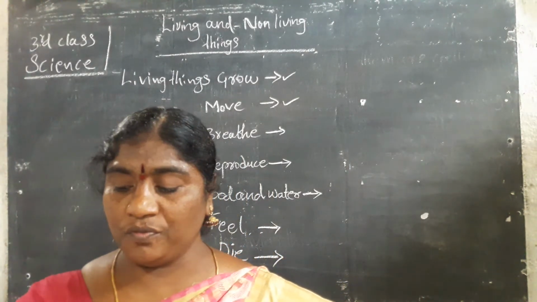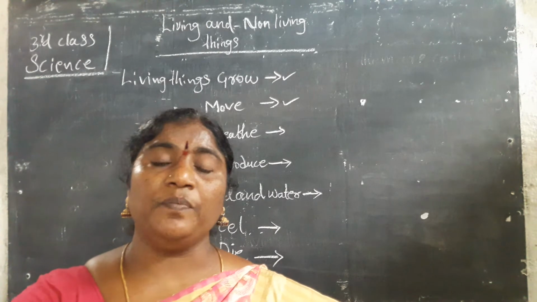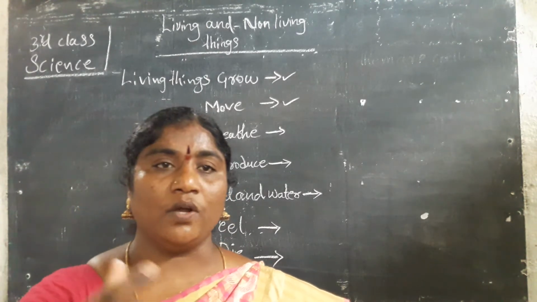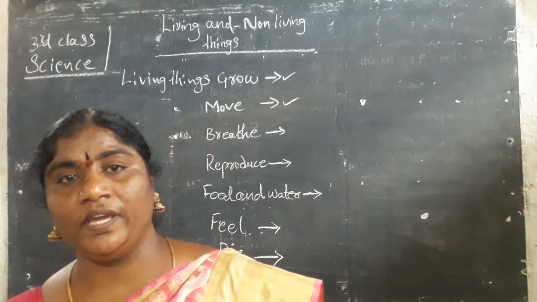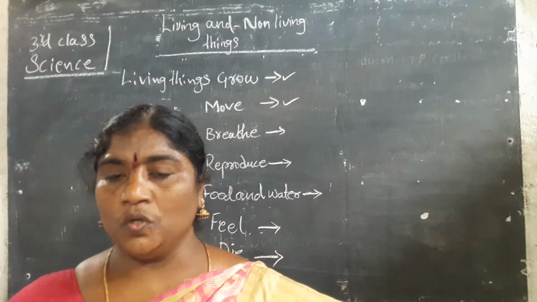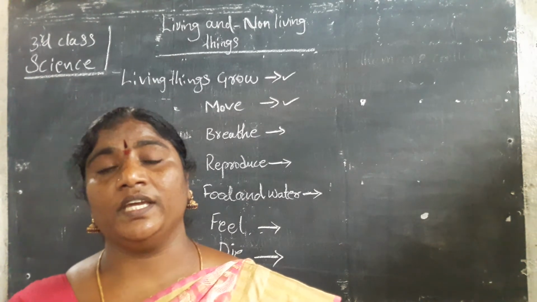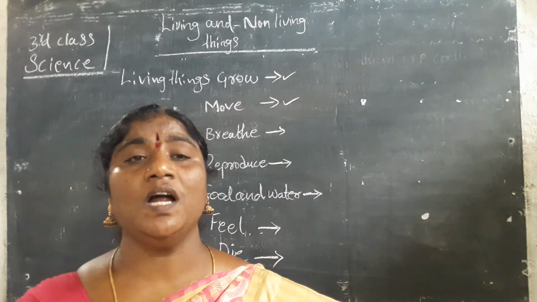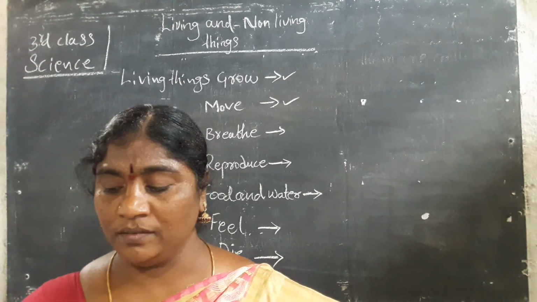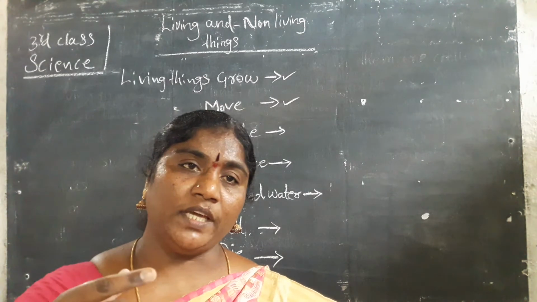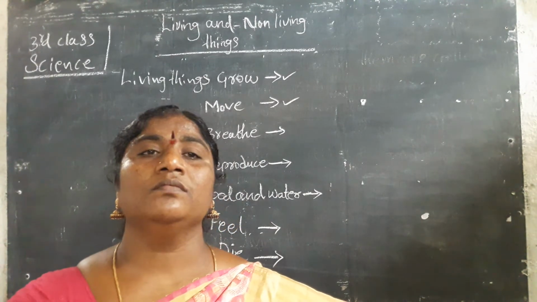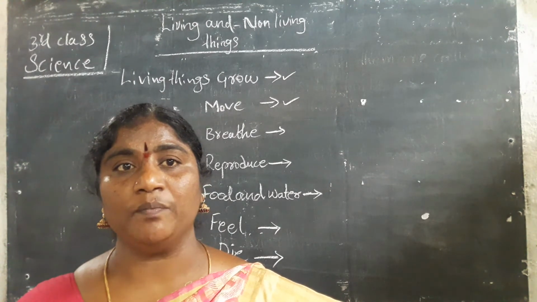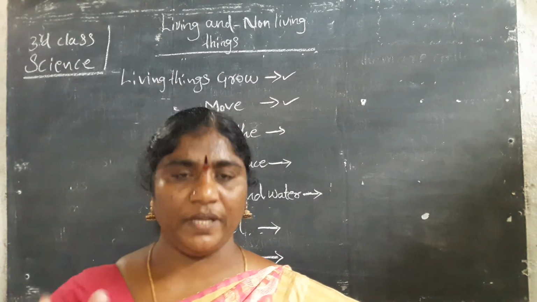Living things take in fresh air from the surroundings and give out bad air; this is called breathing. One more time I am repeating. The process of taking fresh air inside and giving out bad air is called breathing.